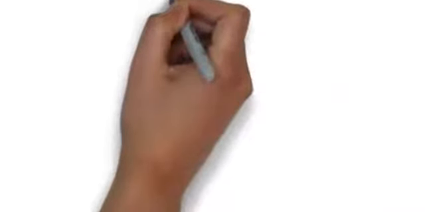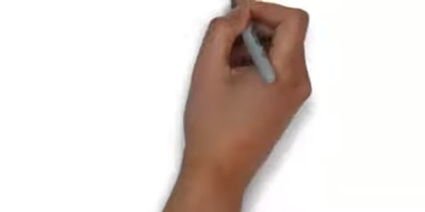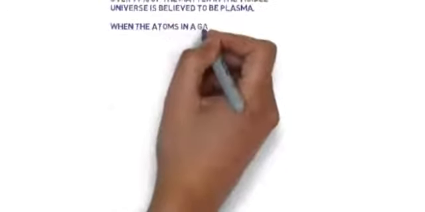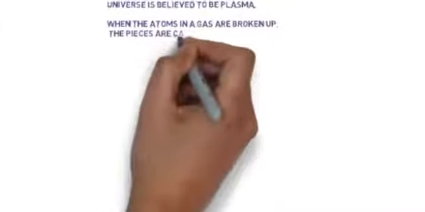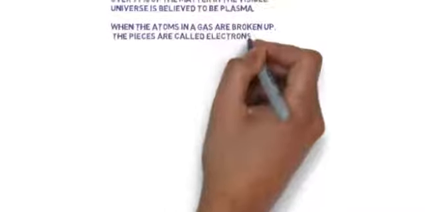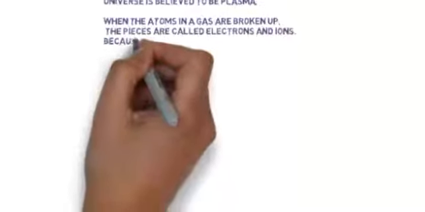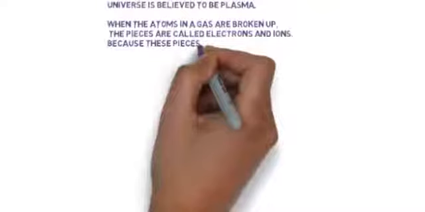Interesting facts about plasma. Over 99% of the matter in the visible universe is believed to be plasma. When the atoms in a gas are broken up, the pieces are called electrons and ions.